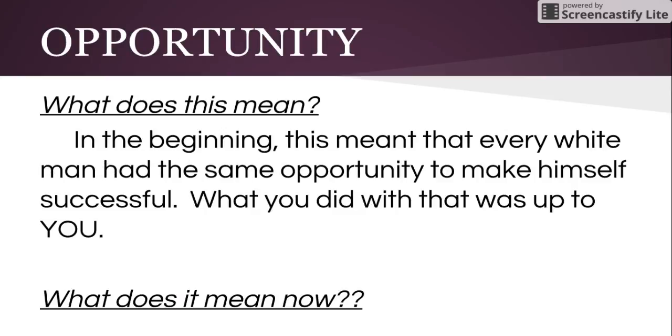And lastly, opportunity. In the beginning, again, it meant every white man had the same opportunity to make himself successful. What you did with that was up to you. You couldn't blame anybody else. You couldn't expect the government to jump in and help you. Pull yourself up by your own bootstraps. And of course, it's white men we're talking about here. So you're beginning to see a theme, I think, of who was included initially in our founding ideals.